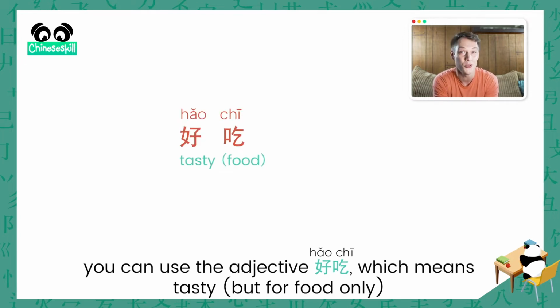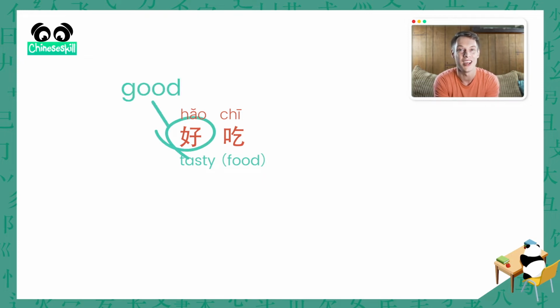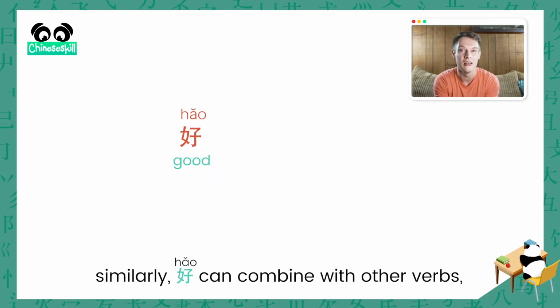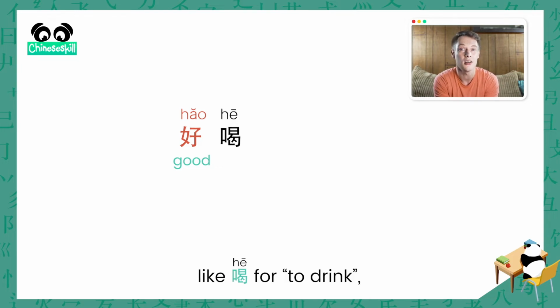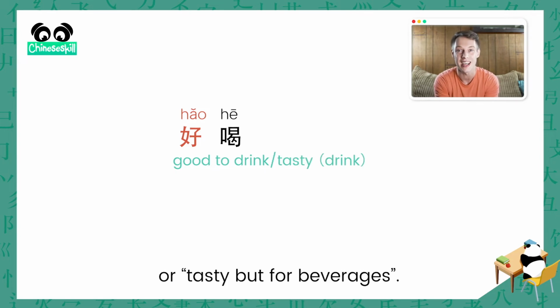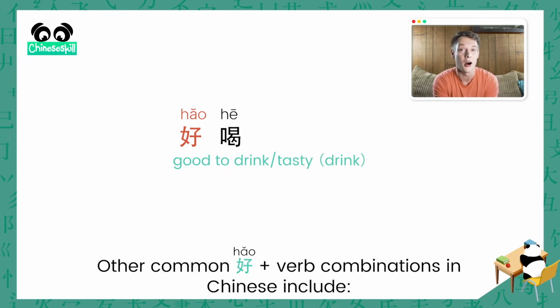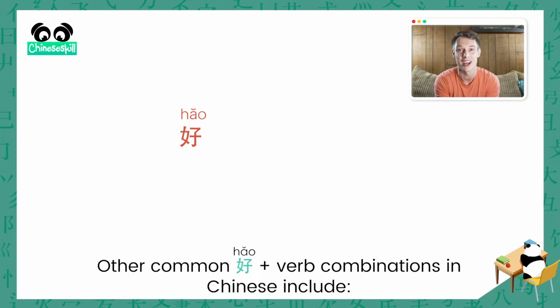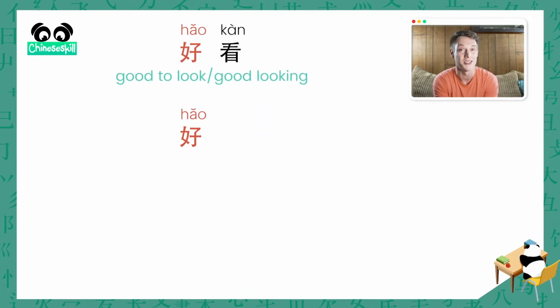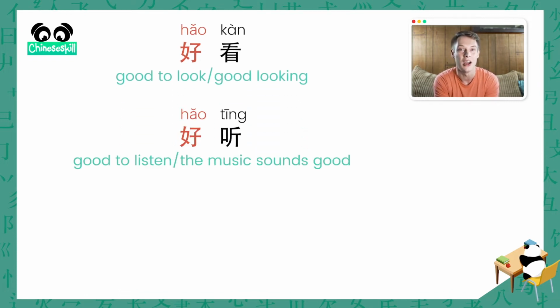If you wanted to say something tastes good in Chinese, you could use the adjective 好吃, which means tasty, but for food only. 好 means good, and 吃 means to eat. So 好吃, good to eat, or tasty. Similarly, 好 can combine with other verbs like 喝 for to drink to form 好喝, good to drink, or tasty but for beverages. Other common 好 plus verb combinations in Chinese include 好看, good to look or good looking, 好听, good to listen or the music sounds good, and 好玩, good to play or fun.